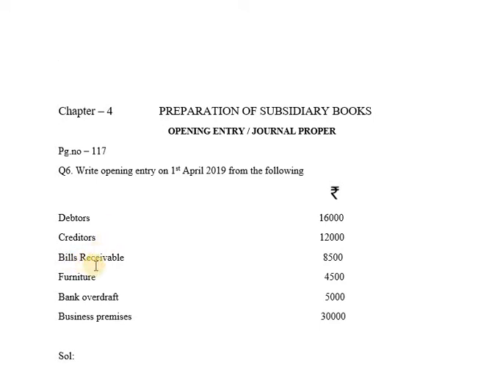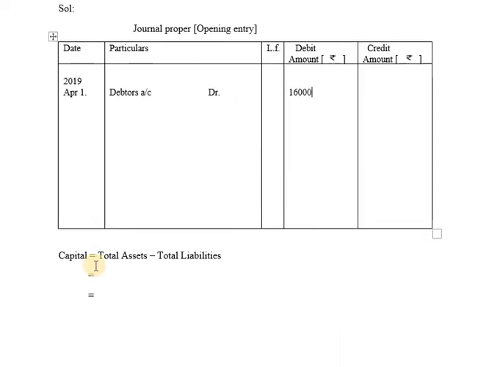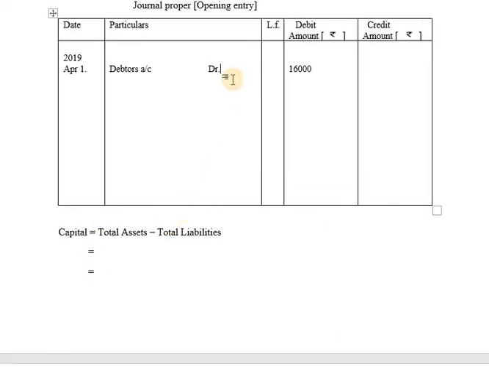Next we have bills receivable. Bills receivable is not among those 5 names. Among those 5 names we have bills payable, but bills receivable is not a part of those 5 names. So bills receivable, it is an asset, it will be recorded on debit side. Bills receivable is given as 8,500. So bills receivable will be written on debit side as bills receivable account debit. 8,500 will be recorded on debit side.